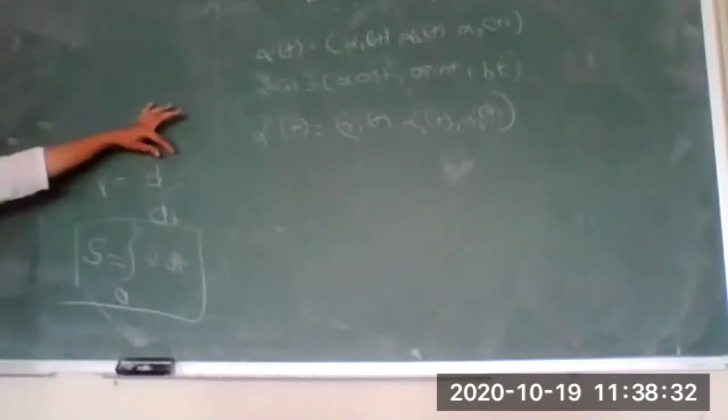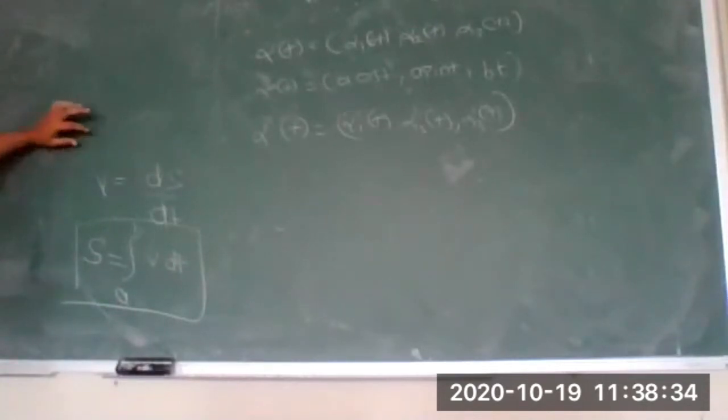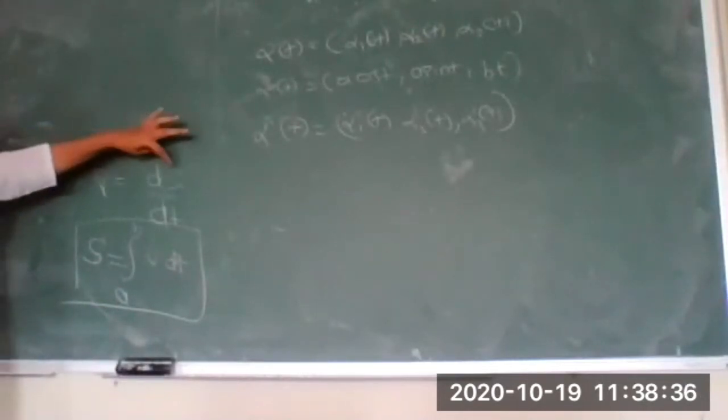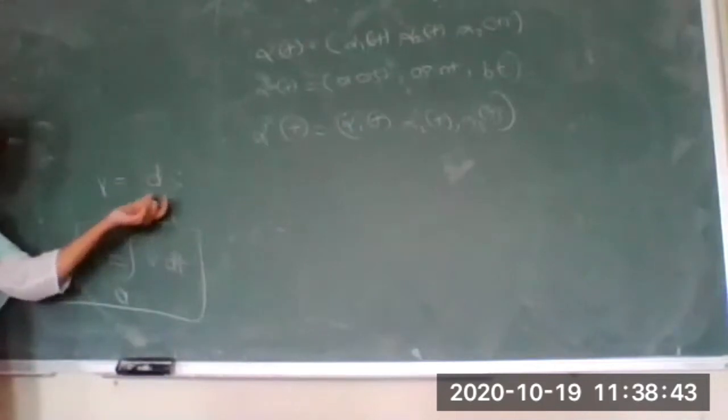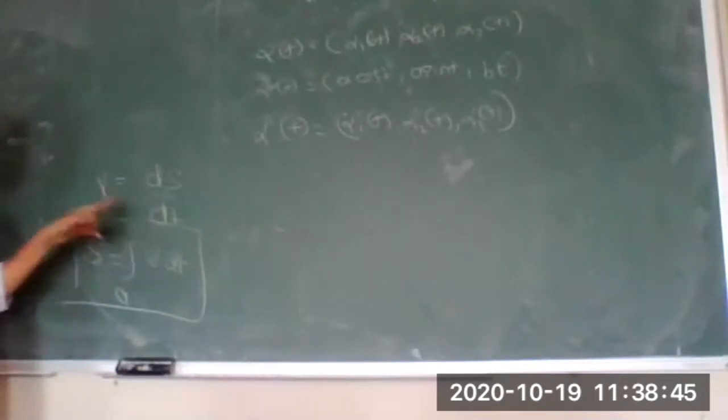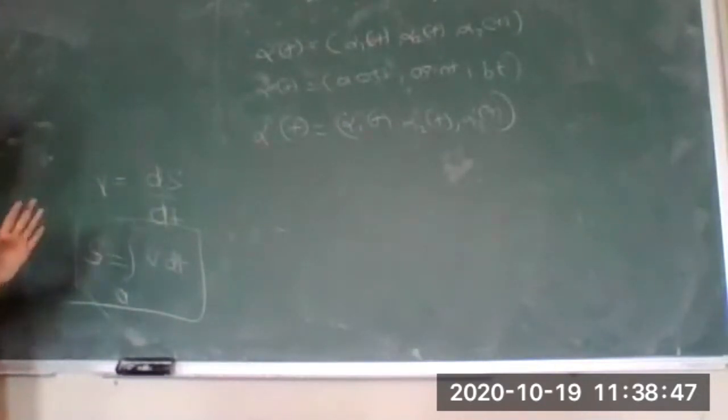If the distance is given, it is easy to find out the velocity. If suppose velocity is given, what you will do? You have to find out the distance. How to find out the distance? Just instead of differentiating, the dt will go here.